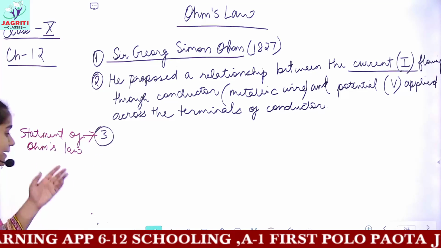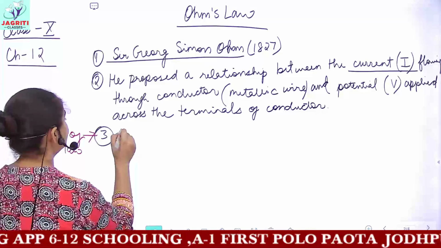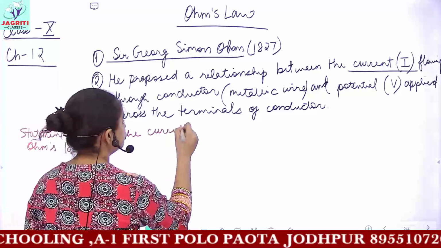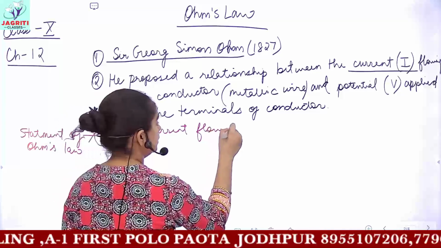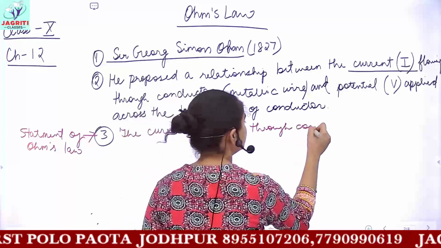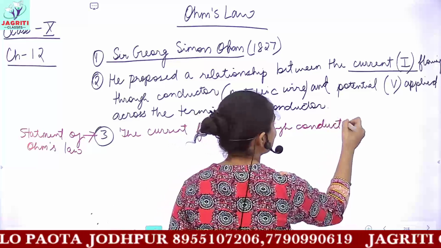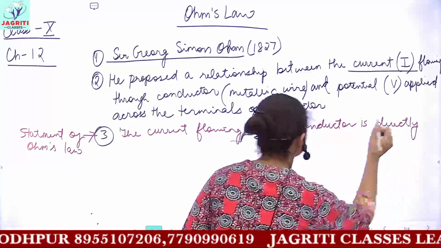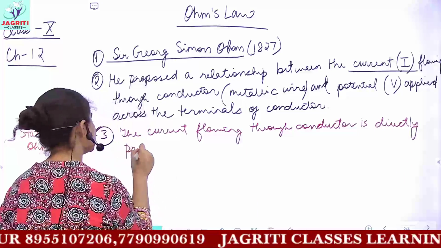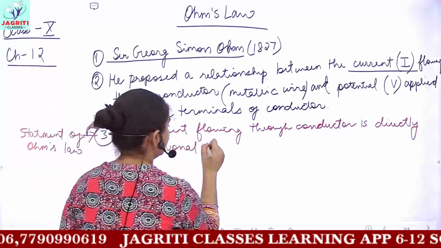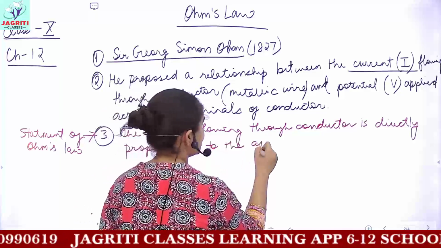Sir George Simon Ohm proposed that the current flowing through any conductor or metallic wire is directly proportional to, that is, depends directly on, the applied potential.